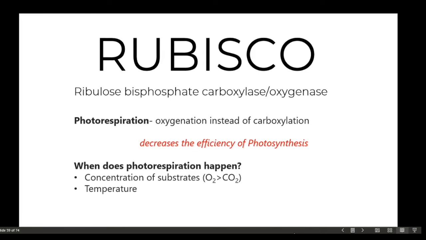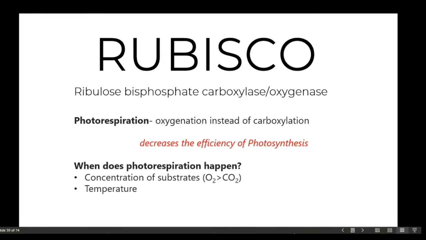When oxygenation happens, it results in a process called photorespiration, which decreases the efficiency of photosynthesis because what it fixes in the C3 cycle, or the Calvin cycle, is not carbon dioxide but oxygen. Therefore, there is a loss of carbons in the cycle. Now, when does this happen? When does photorespiration take place?